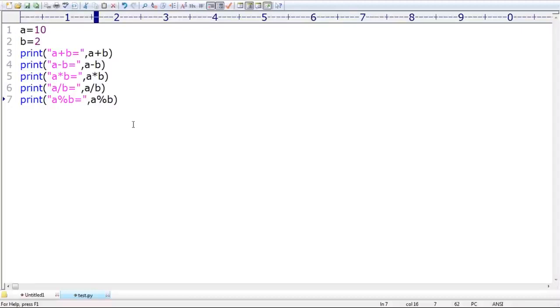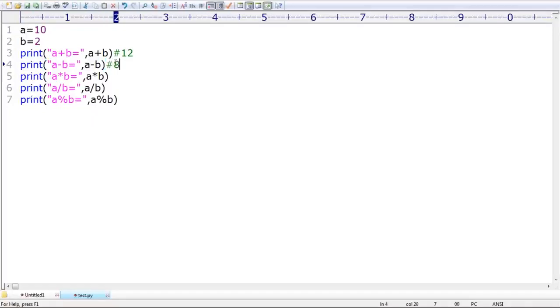Don't worry about that. A plus B, A minus B, A into B, A by B. Can you please tell what is the output you are going to get by default? First one, A plus B. Respond, what is the answer? A plus B, 12, 10 plus 2. A minus B, what about its value?